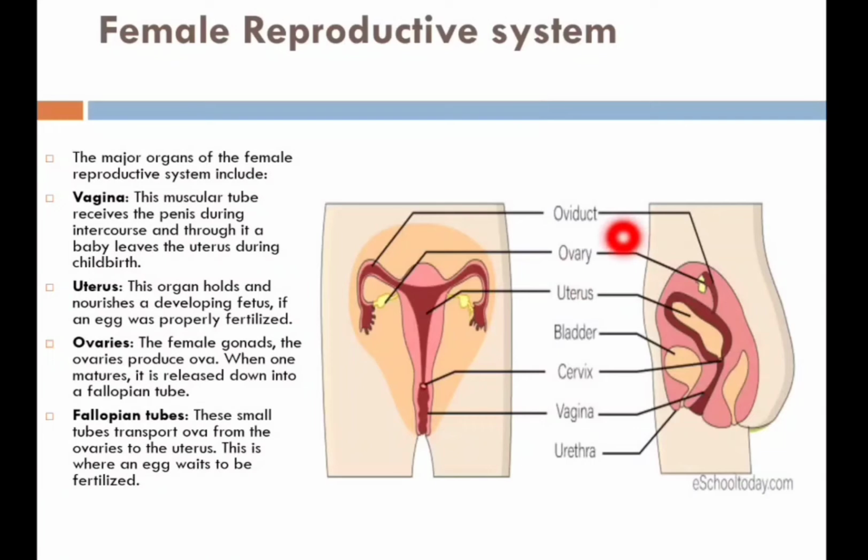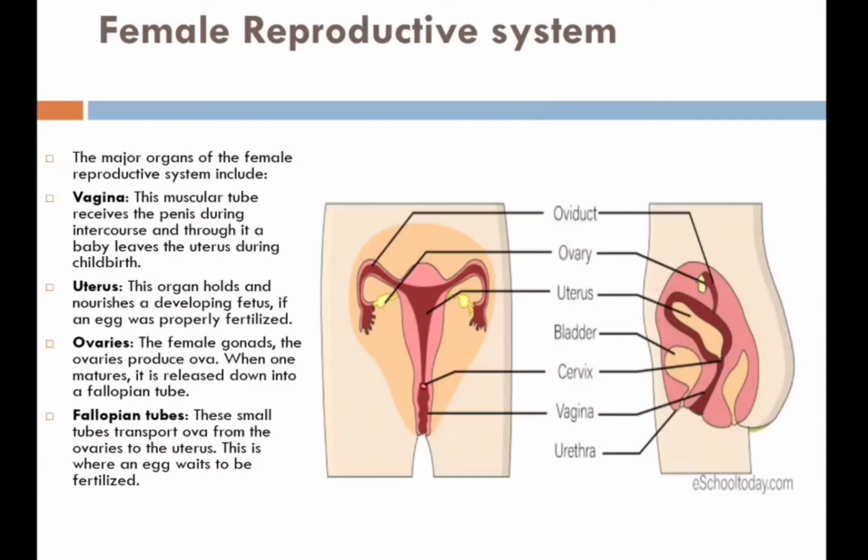This system consists of organs and tissues inside the body, some that are visible outside and some that are internal. The parts of the female reproductive system are the ovaries, fallopian tubes, uterus, cervix and vagina.